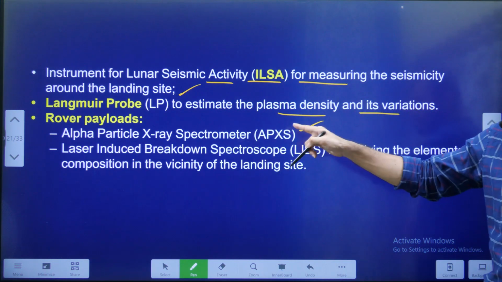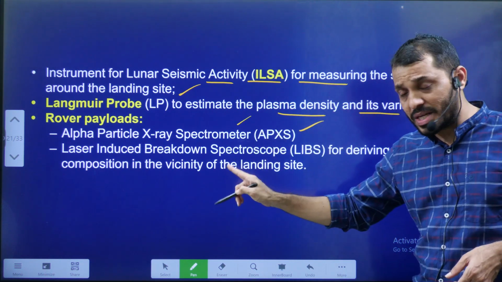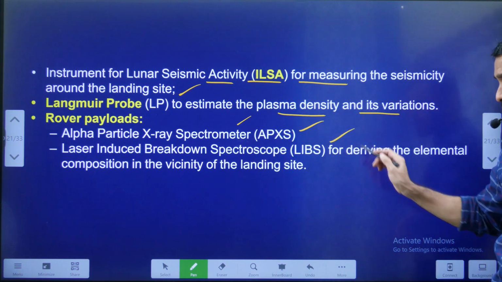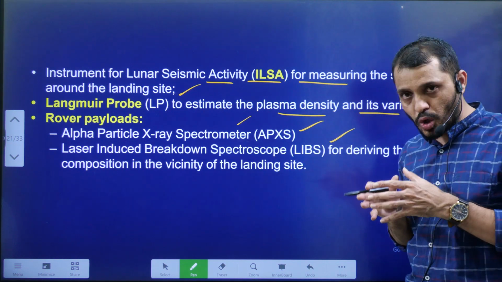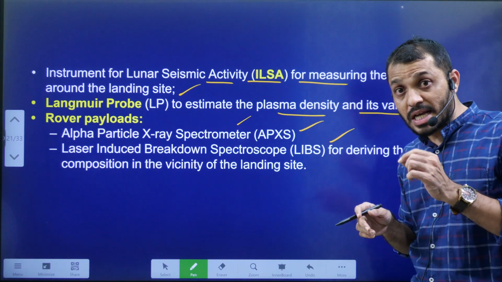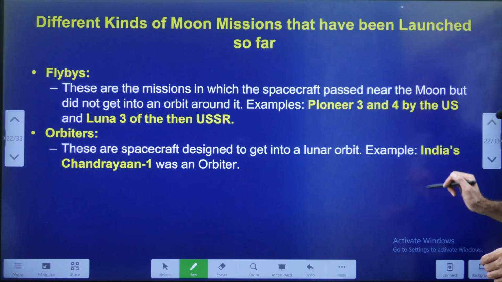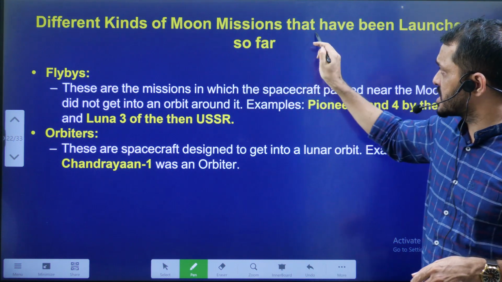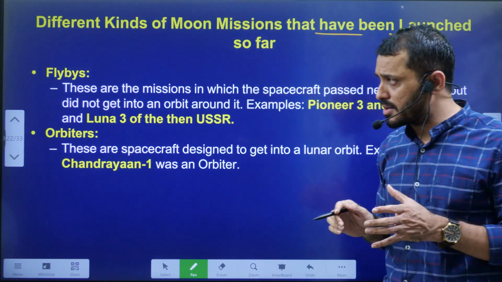One is the alpha particle X-ray spectrometer. The other one is the laser induced breakdown spectroscope. These are some of the rover payloads. Now we got the information regarding the lander payloads as well as the rover payloads. Next, what are some other missions that have been launched so far?